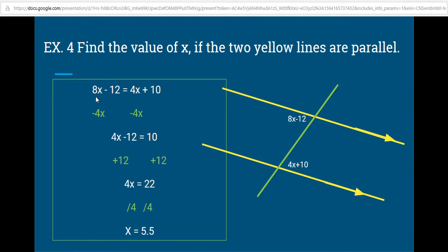Once again, we can plug in our values for x to make sure that these angles are in fact equal. So 4 times 5.5 equals 22. 22 plus 10 equals 32. 8 times 5.5 equals 44. 44 minus 12 is 32. So both angles are 32, which shows that those two angles are in fact equal.